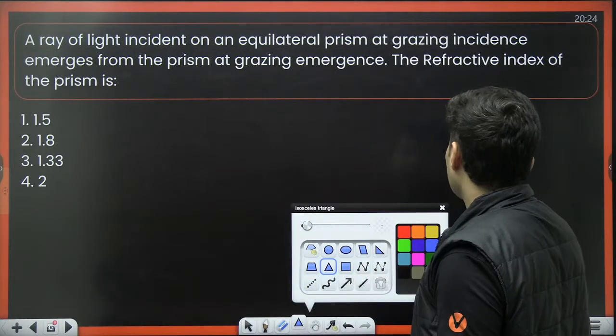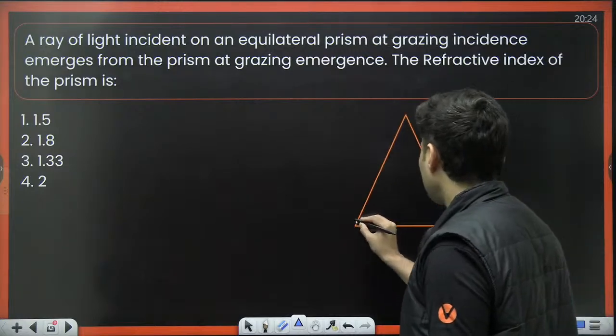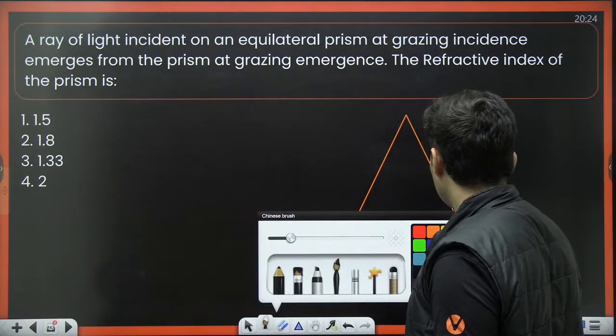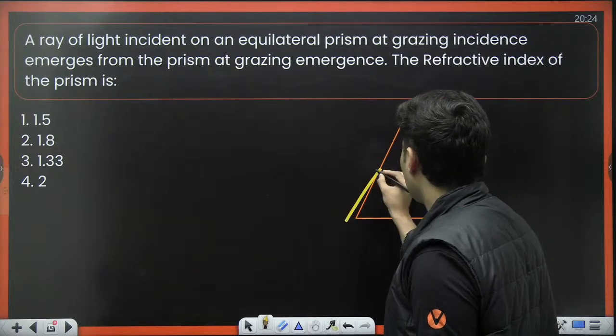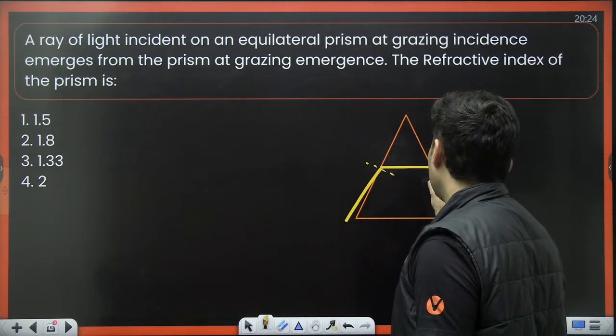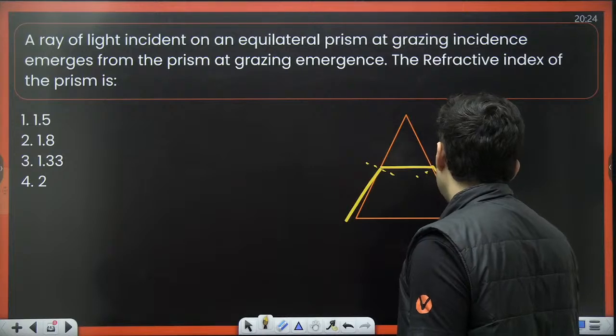Grazing incidence is given. Grazing means, what does grazing mean? It's like this, goes like that, and this is like this.